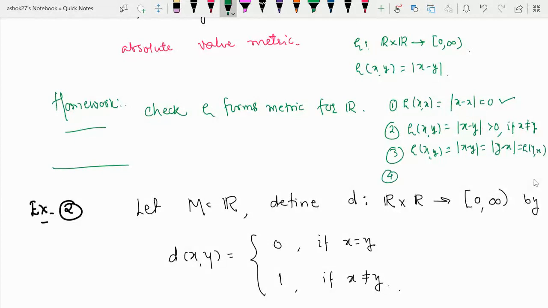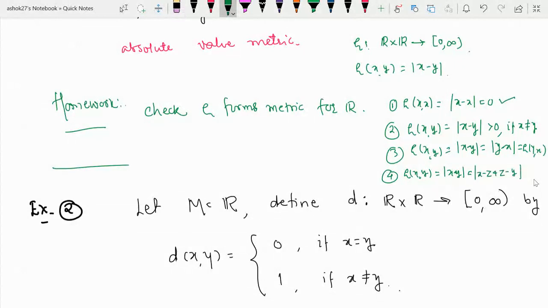What is the fourth condition? Obviously that is rho of xy less than or equal to rho of xz plus rho of zy. So what is rho of xy? It is mod of x minus y, and that is equal to mod of x minus z plus z minus y.